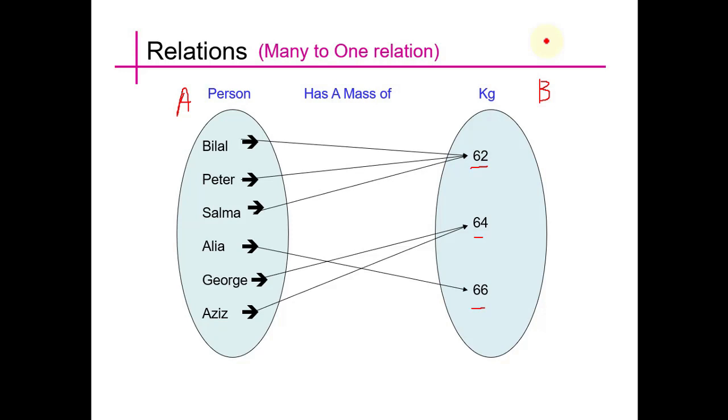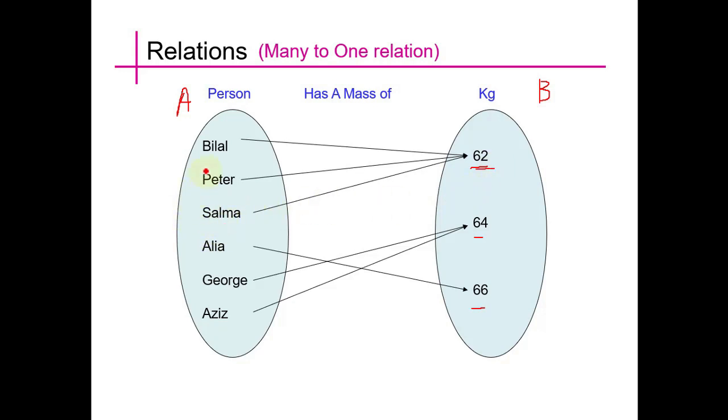So we see here Bilal has weight 62, Peter also has 62 and Salma also has 62. Just like Alia has 66, George 64 and Aziz 64. So after seeing all these weights, we see here that 3 of the elements in set A are attached to a single element of B.